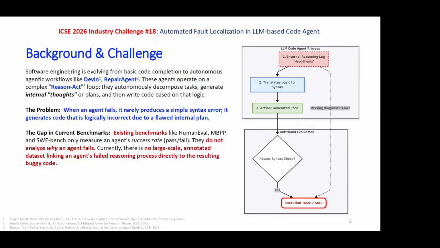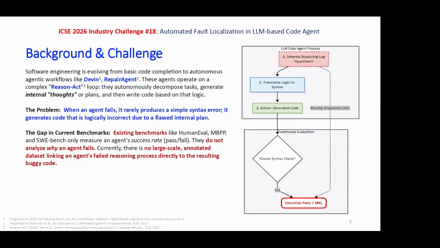There are existing works like DEVIN, ReAct Agent, and the Reason-Act loop. They all act in the form of reasoning and then acting, that is, planning and executing. This planning and execution we are calling a hypothesis. The problem in the present setting is that when an agent fails, it rarely produces a simple syntax error. As far as observability goes, it generates code that is logically incorrect due to a flawed internal plan. This is not otherwise available in a traditional, conventional LLM without the agentic setting.